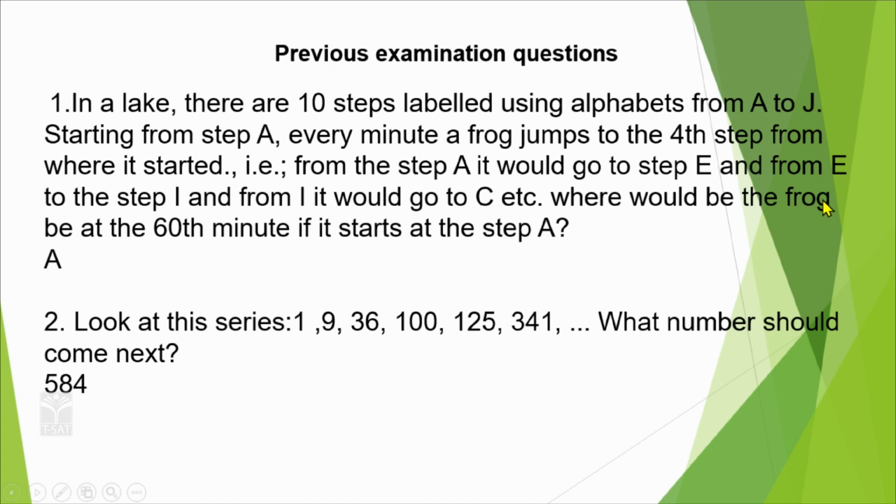The first question that I have collected: in a lake, there are 10 steps labeled using alphabets from A to J. Starting from step A, every minute the frog jumps to the 4th step from where it started. From step A it would go to step E, and from E to step I, and from I it would go to C, etc. Where would the frog be at the 60th minute if it starts from step A?